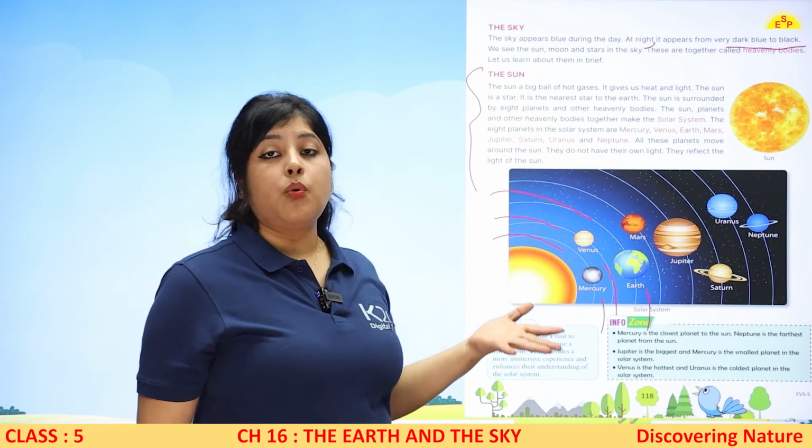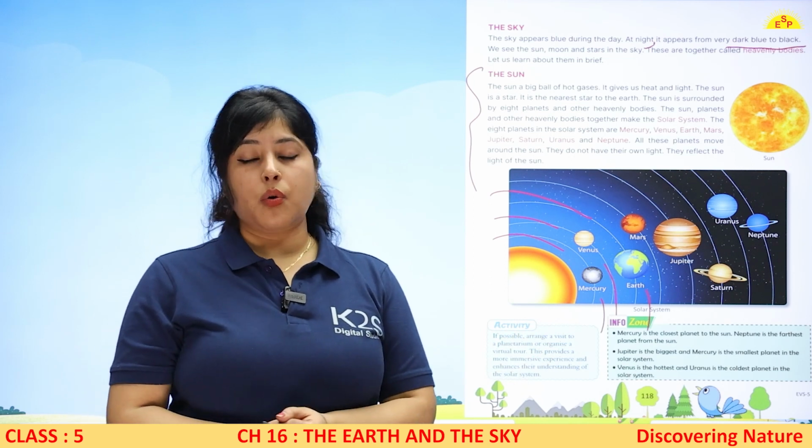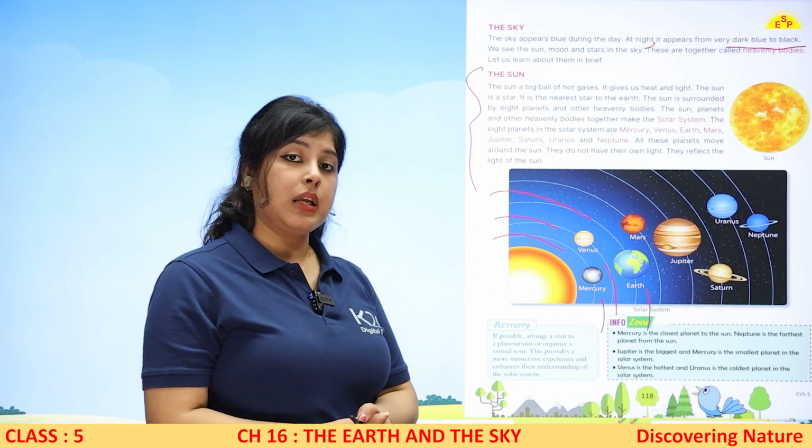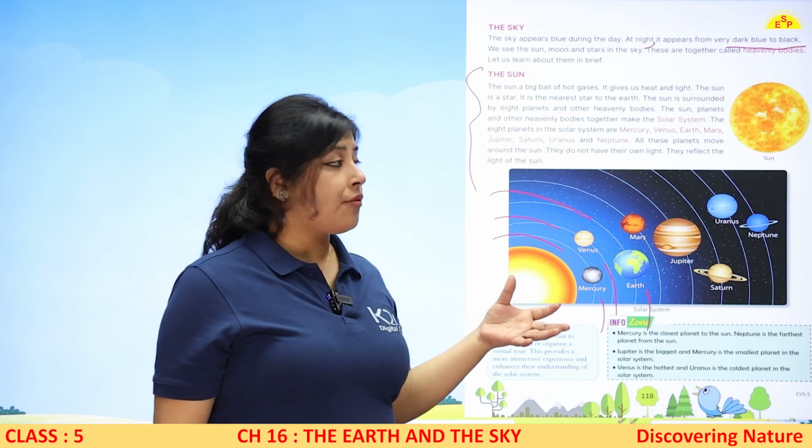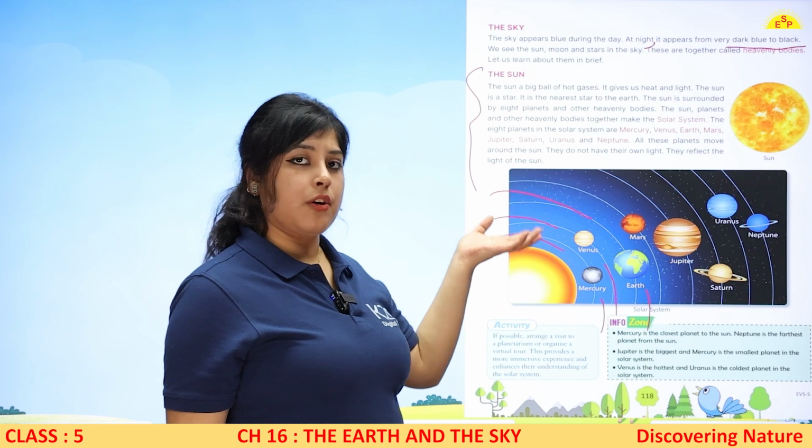All these planets move around the sun. They do not have their own light. तो planets की अपनी कोई light नहीं होती, वो sun की light से bright करते हैं या वो sun की light को reflect करते हैं. They reflect the light of the sun.